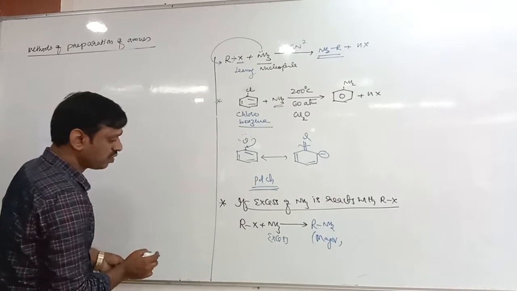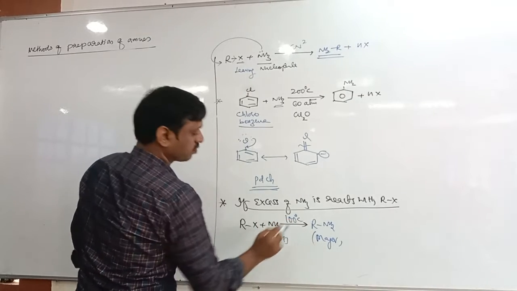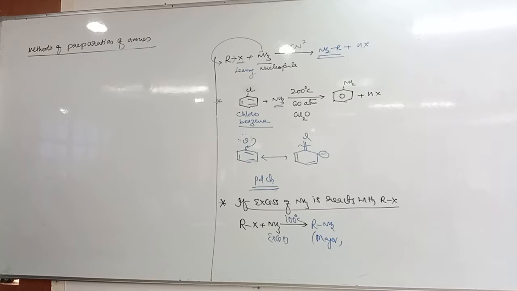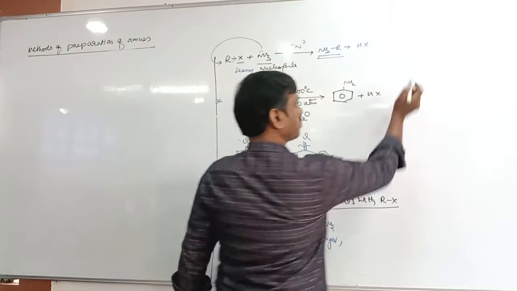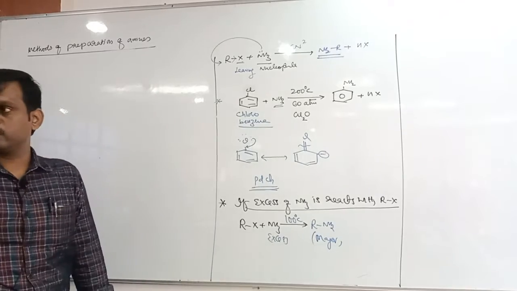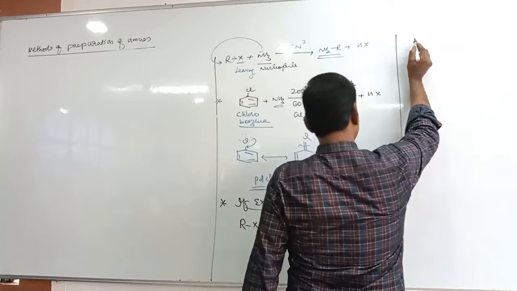Write down: alkyl halides react with excess of ammonia to form primary amines as a major product. Okay, so take one note.